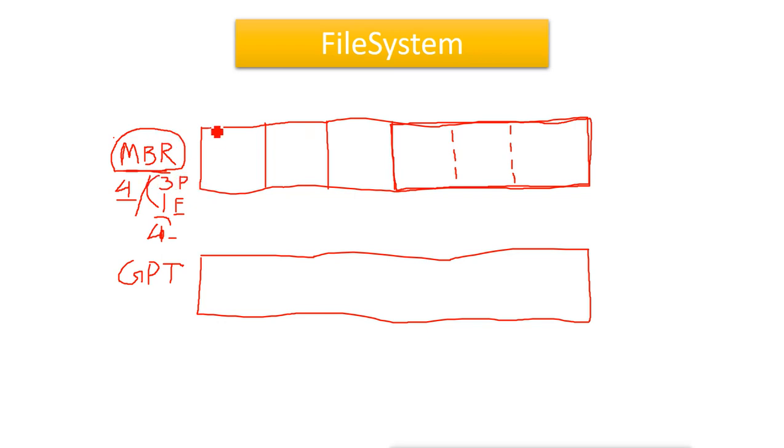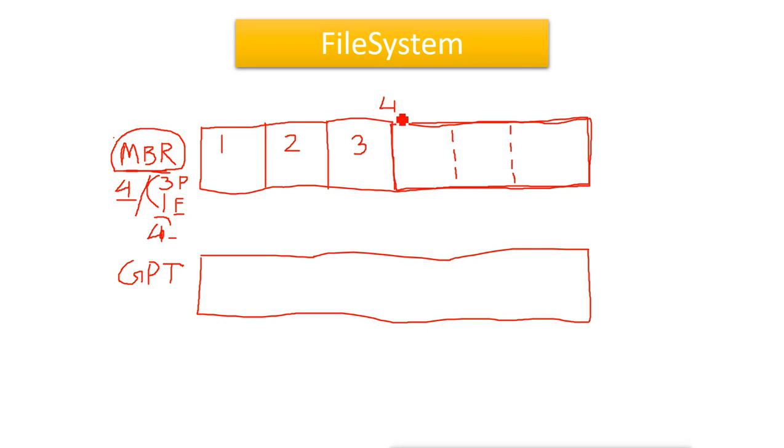We are seeing SDA1, we are seeing SDA2. These are normal partitions. Then we are seeing SDA3, that is also a normal partition, which is mounted on swap. Then it is not showing the 4th partition. The 4th partition is actually the extended partition.